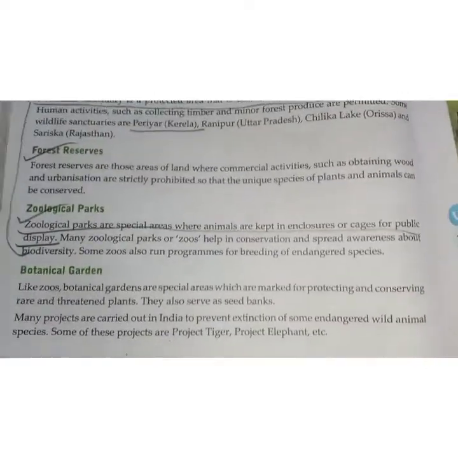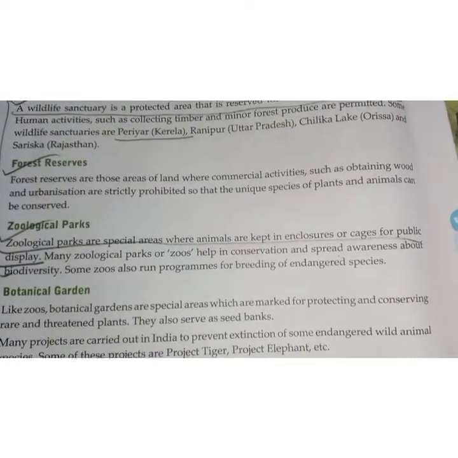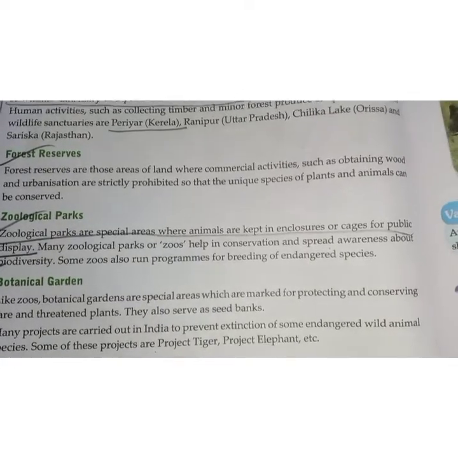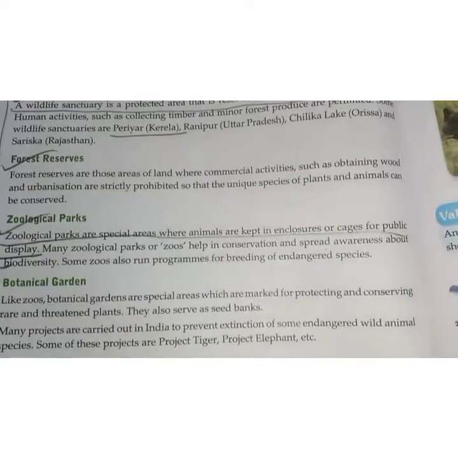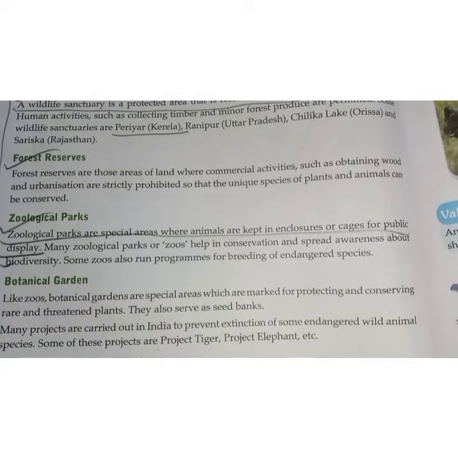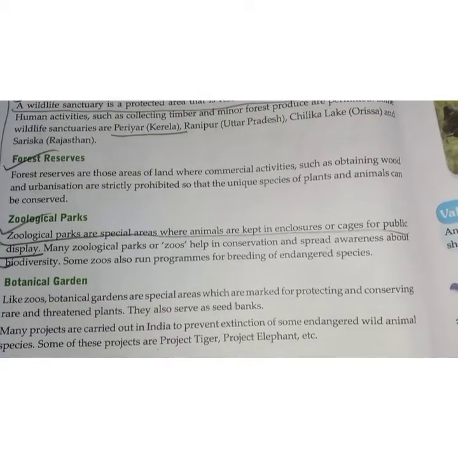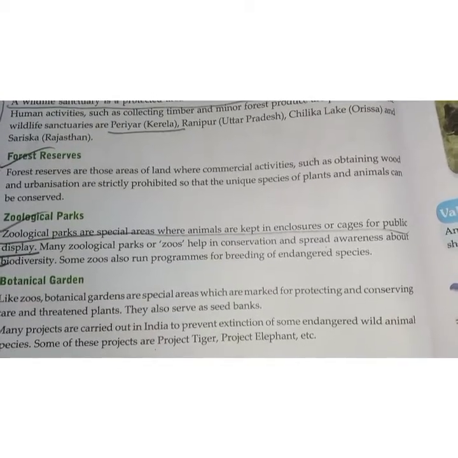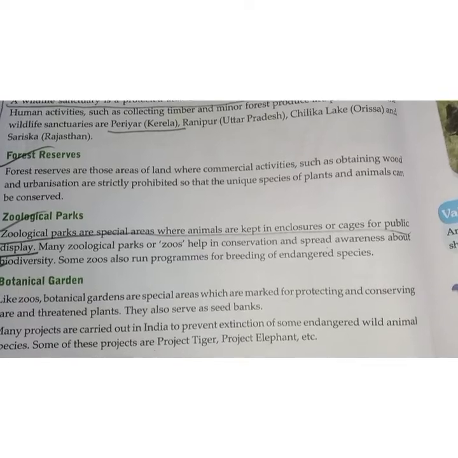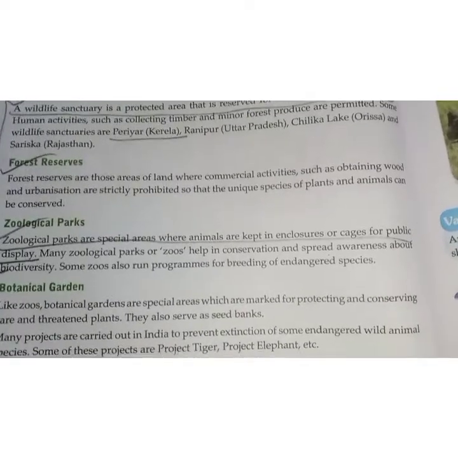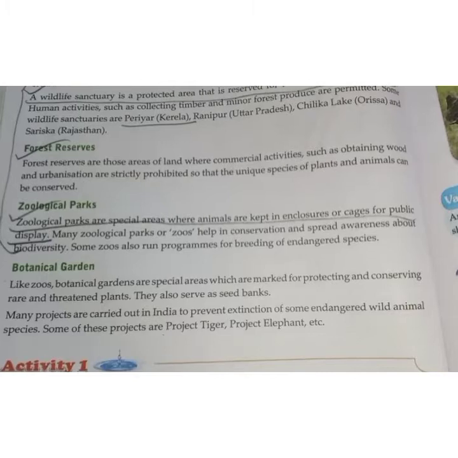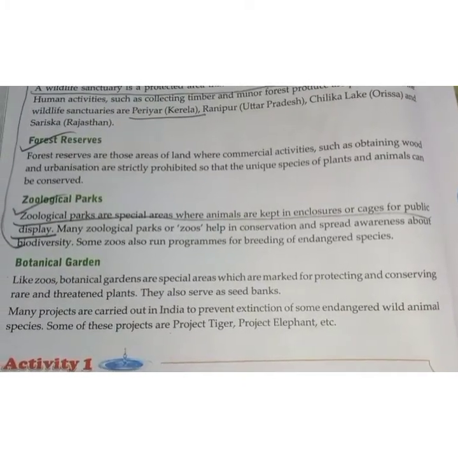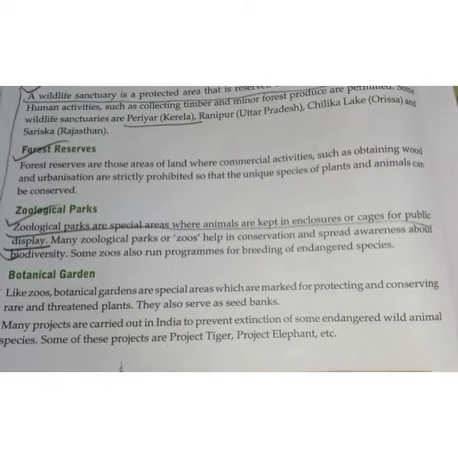Next is zoological parks. Zoological parks are special areas where animals are kept in enclosures or cages for public display. Many zoological parks or zoos help in conservation and spread awareness about biodiversity. Some zoos also run programs for breeding of endangered species. Now, what are zoological parks? These are special areas where animals are kept in enclosures or cages for the public, commonly known as zoos.